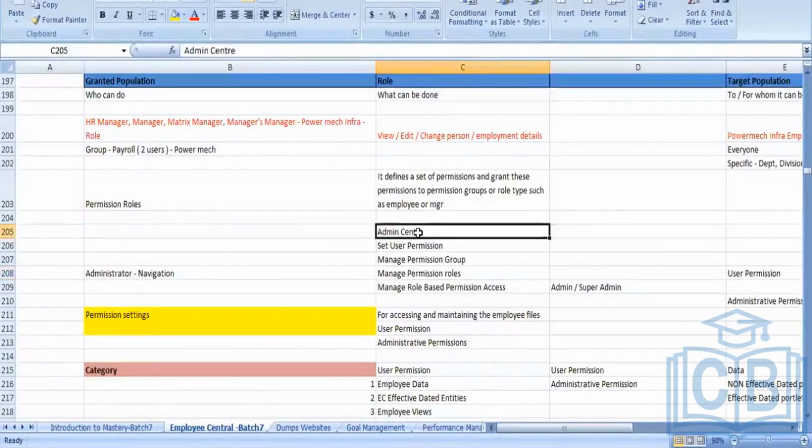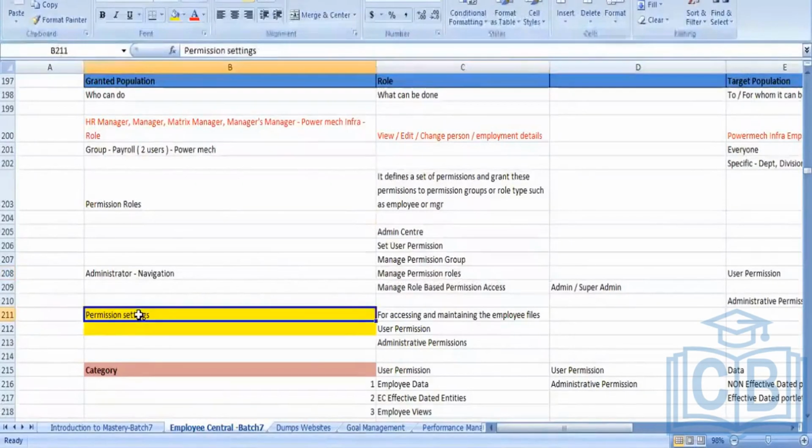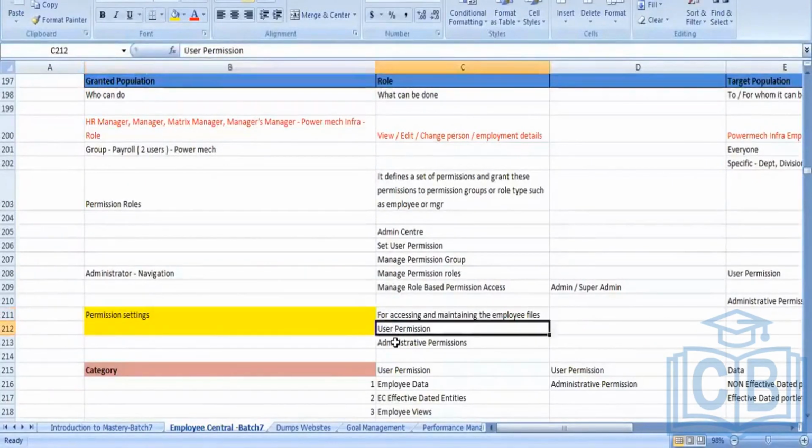How we went, right? When we went into the admin center, after going into the admin center, we need to click on permission. Correct? After going into the permission role, we need to select the permission setting. After selecting the permission setting, when you click on the permission, you will find two things. One is user permission and one is administrative permission.